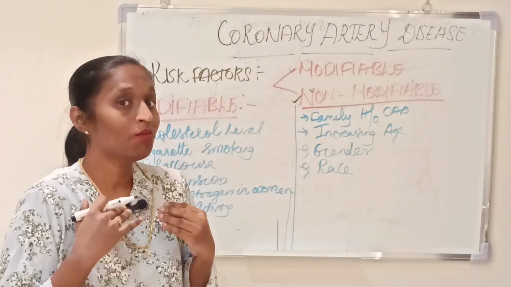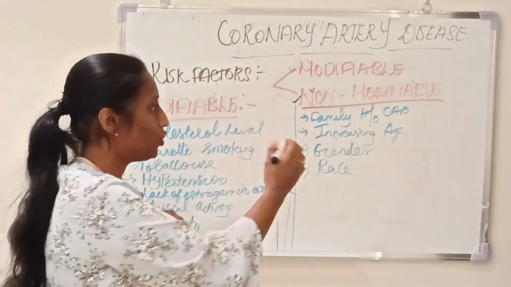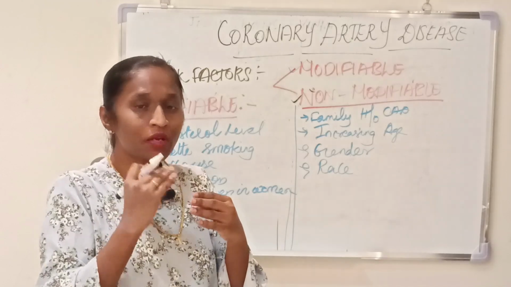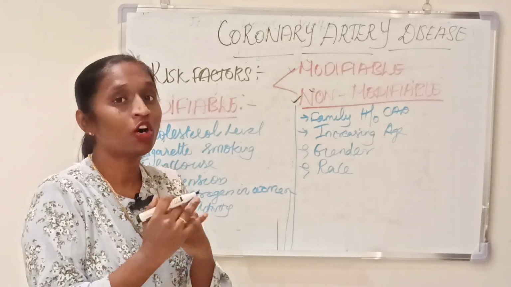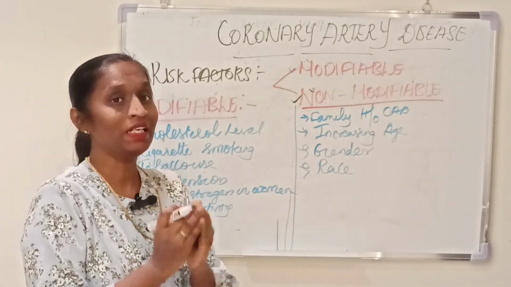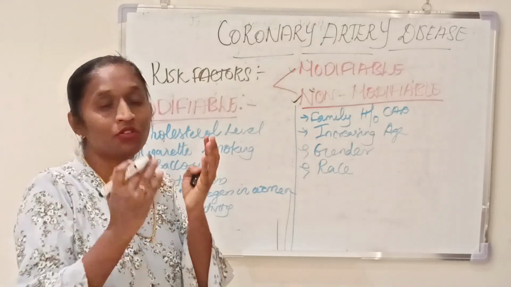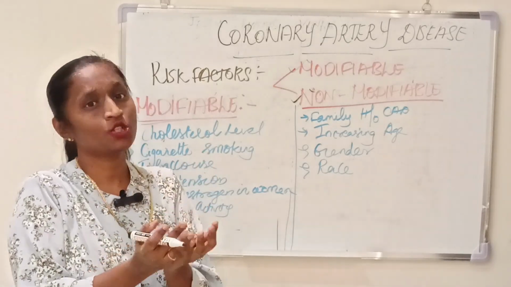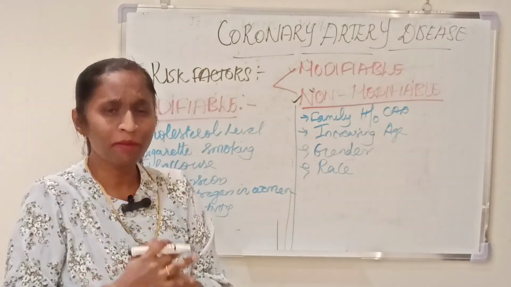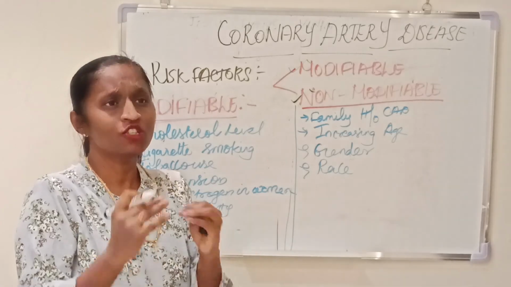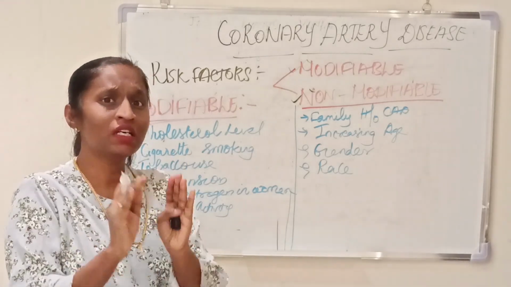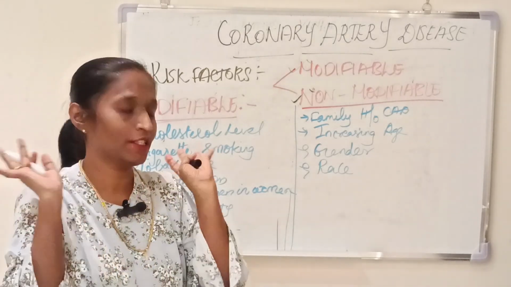These are risk factors we can modify through lifestyle modification, through our diet, through our habits. By that way, we can reduce the risk of coronary artery disease.